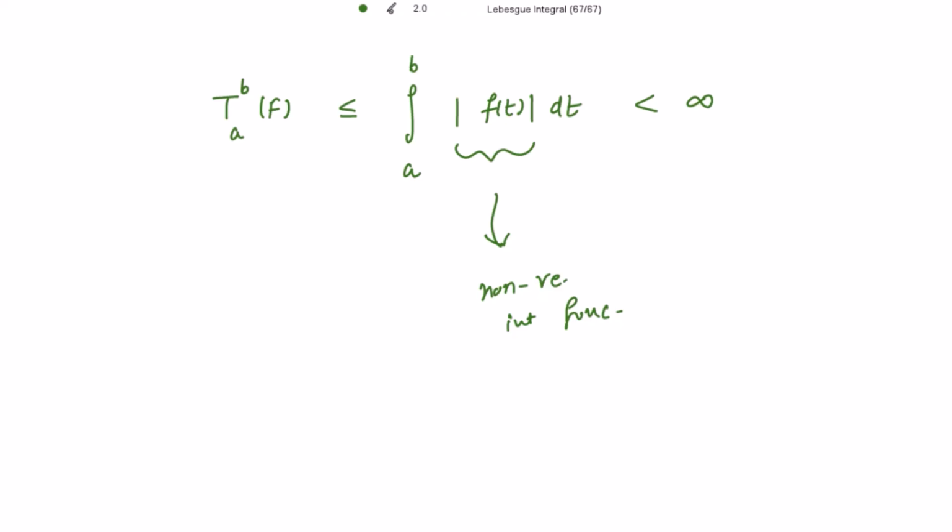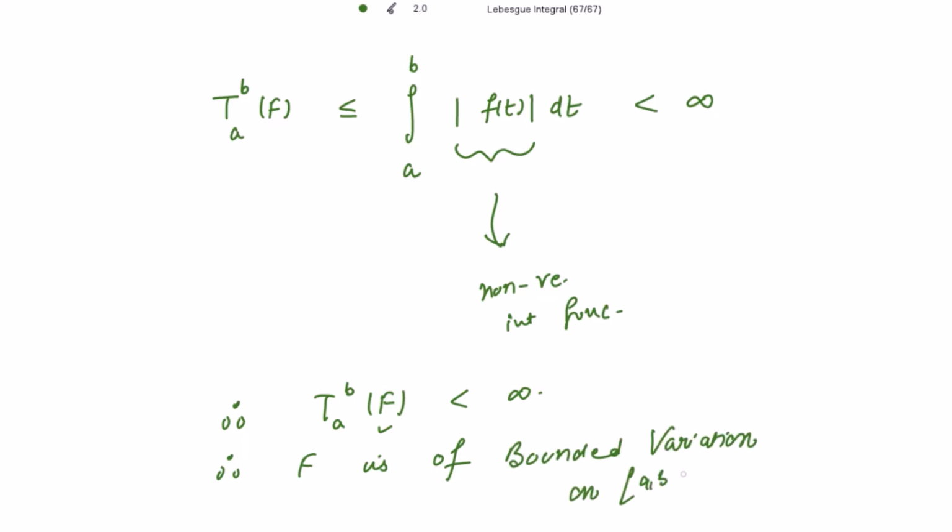So therefore we get the total variation on the closed interval [a, b] is finite, and when the total variation over the closed interval [a, b] is finite for this capital F, we write that therefore F is of bounded variation on the closed interval [a, b]. So hence this lemma is proved.